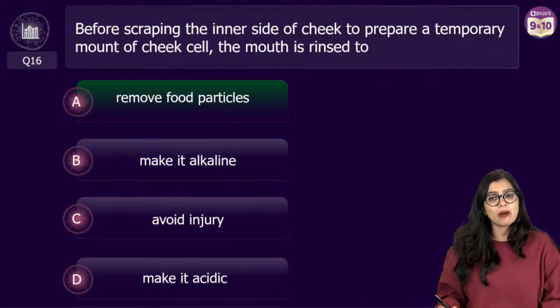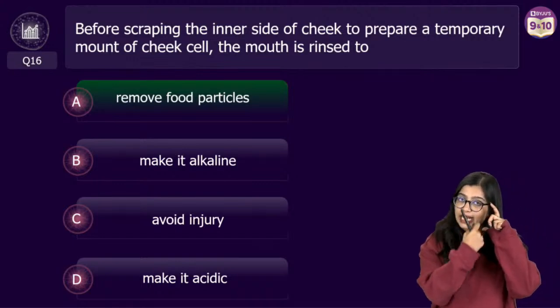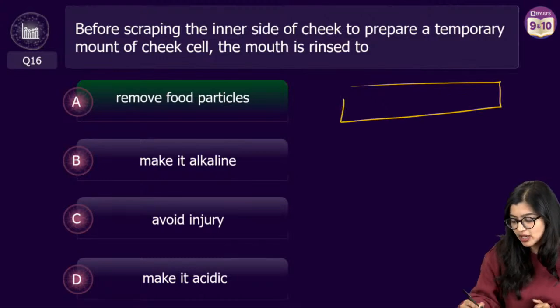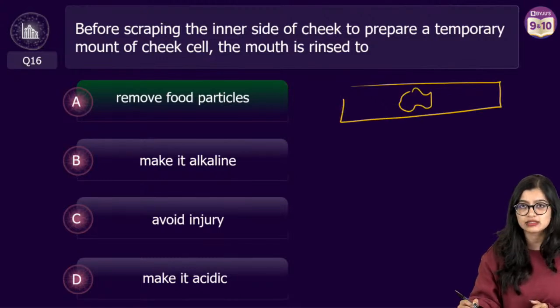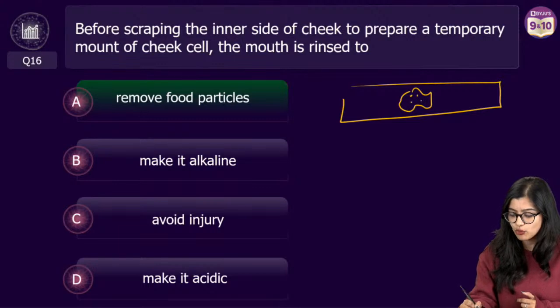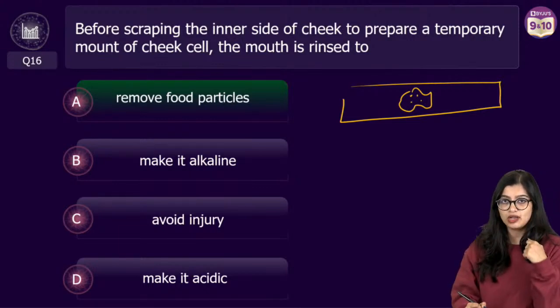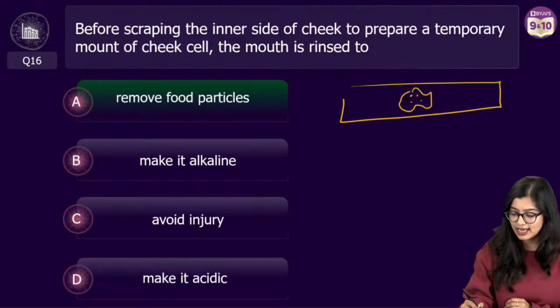It's to remove food particles. See, when you're going to take a scraping of the inner cheek and put it on a slide, imagine that there's a mount of cheek cells, but there are also tiny, tiny food particles. If you don't wash and take the sample, then these food particles will interfere with your result, okay?